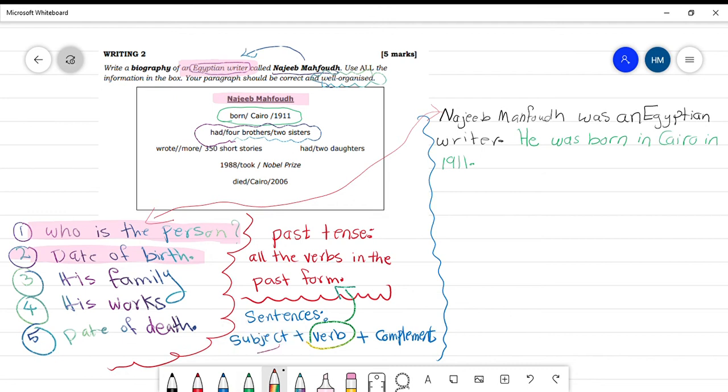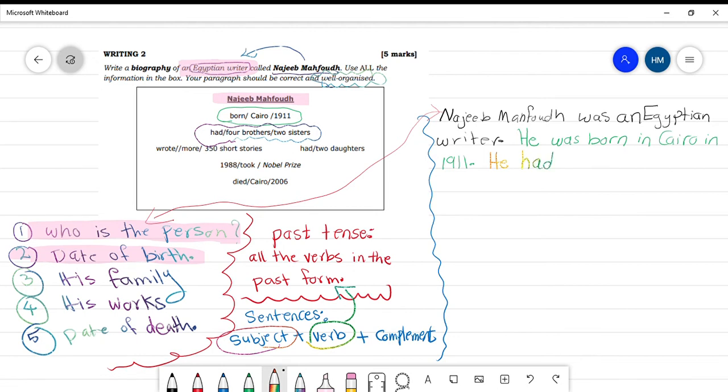Don't forget, my students, our sentence must start with the subject. What is the subject? The subject is what are you writing about? You are writing about Najib Mahfouz. You can say Najib Mahfouz or you can say he because he is a man. He. What is the verb, my students? Had. It is in the past, correct, because he is dead.